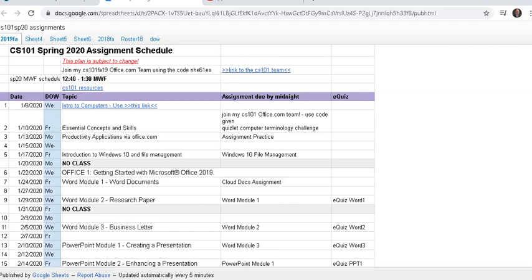Recording. I am covering. Here's what we're doing today. It's going to be due on Friday, so we don't have a lot of time, but I think it's an easy project for you. What's due? We're doing Word Module 1. Cloud Document is going to be due Friday.